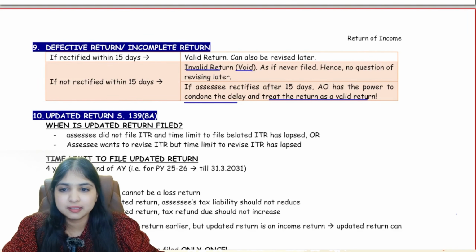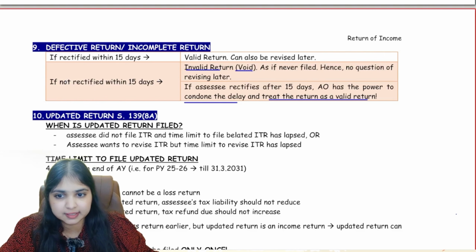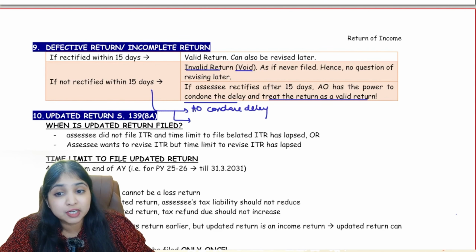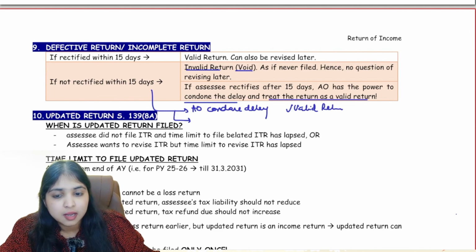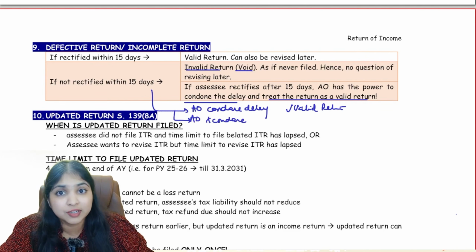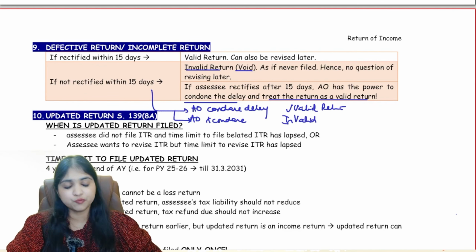Okay. To summarize, if you don't rectify within 15 days, there are 2 possibilities. Possibility number 1, even though you did not rectify within 15 days, it's okay. AO will condone the delay. AO will let you do the rectification after 15 days also, and we will treat it as if it is a valid return. The second possibility is AO is not willing to condone the delay. Then in that case, he will not allow rectification after 15 days. It will become an invalid return. It will be as if you never even filed the return. It will become void. Okay guys.